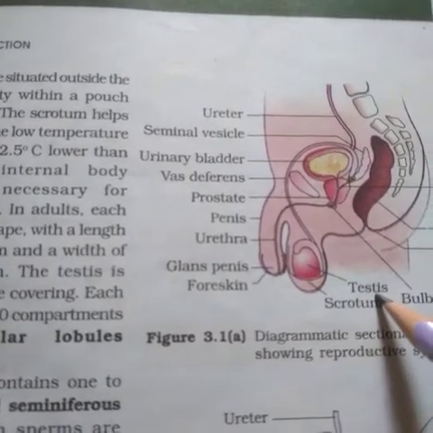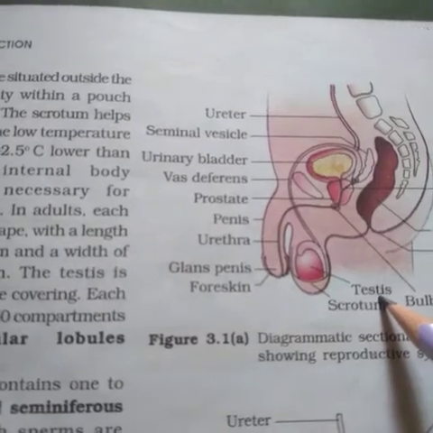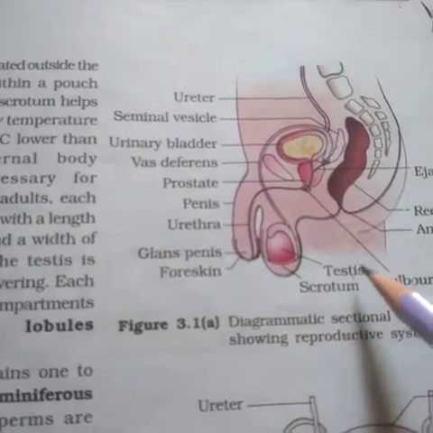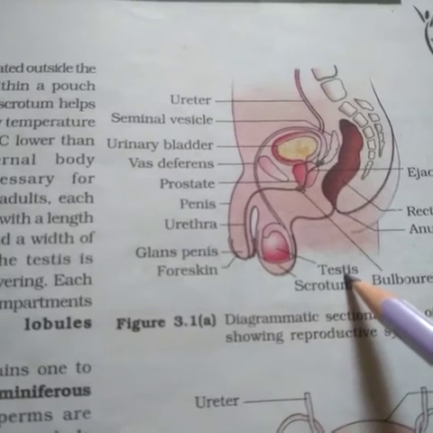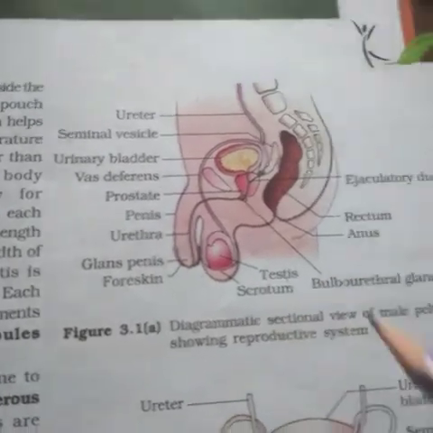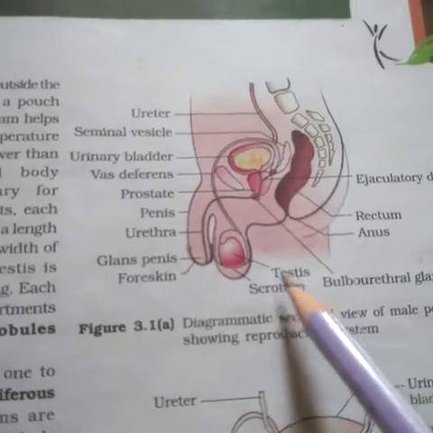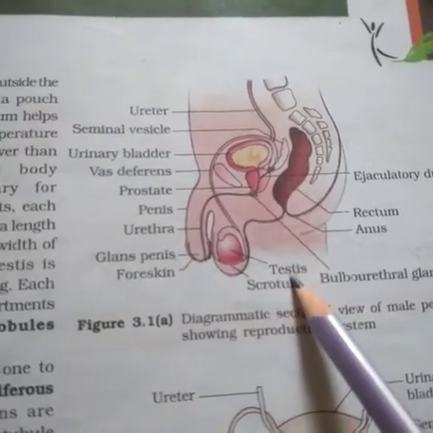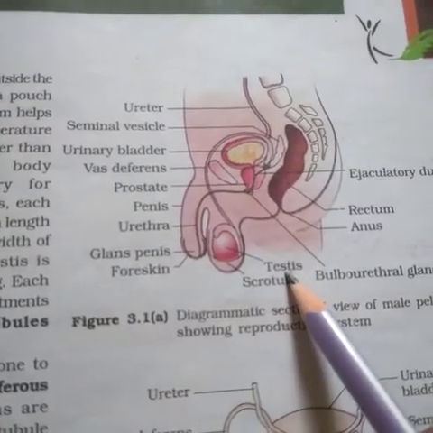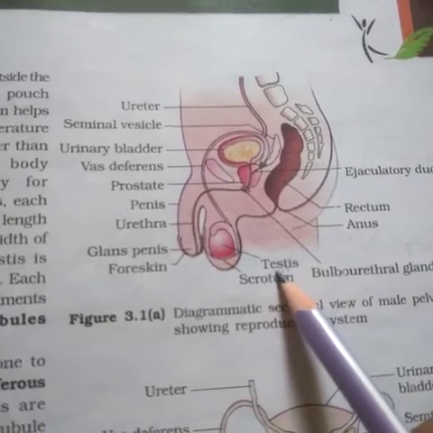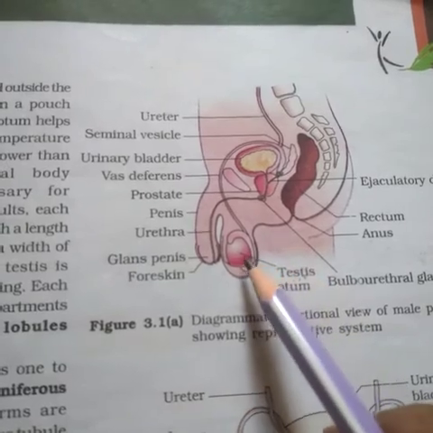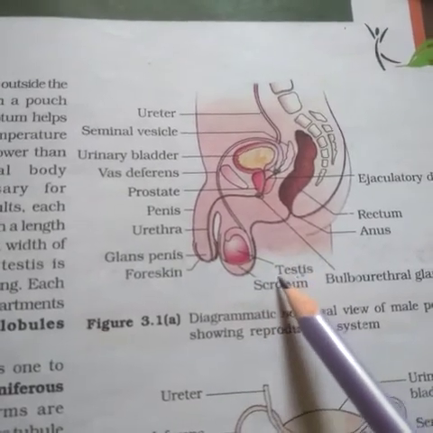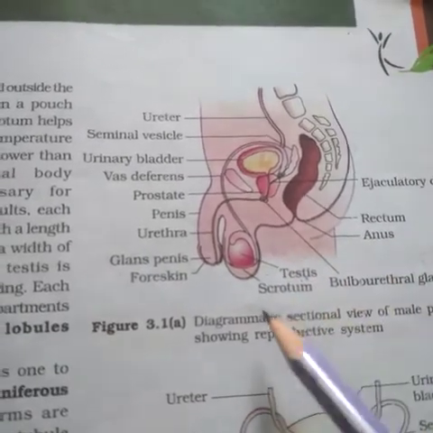This testis is considered to be the primary sex organ. This primary sex organ in the animal body is meant for the production of gametes. So this is part of the male reproductive system, and this testis has to produce the male gamete by the process which is known as spermatogenesis.